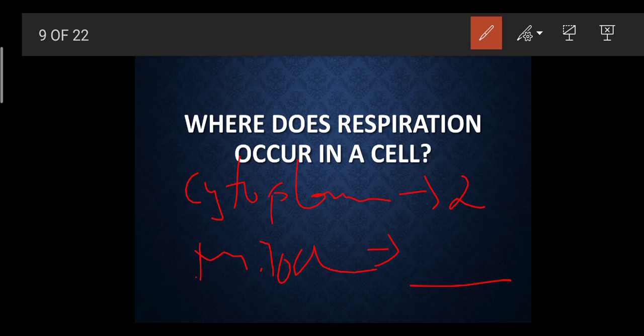How many ATP does it release? 2. In total we need 38 to get released. From where are we going to get the other 36? We are going to get it from the mitochondria. Both of these occur in a cell, so that is why it is called cellular respiration.